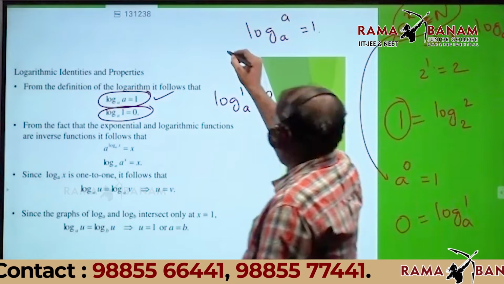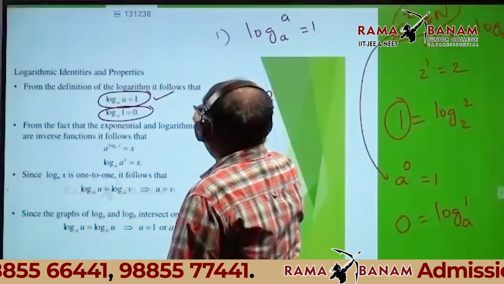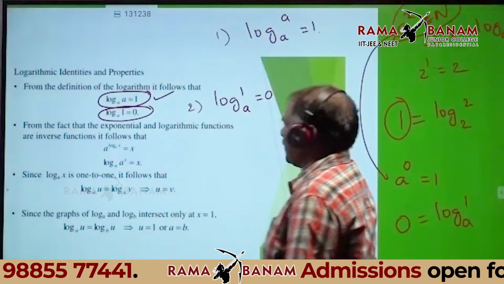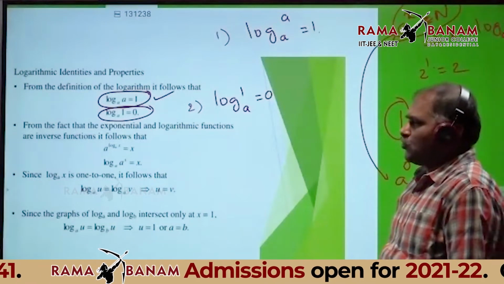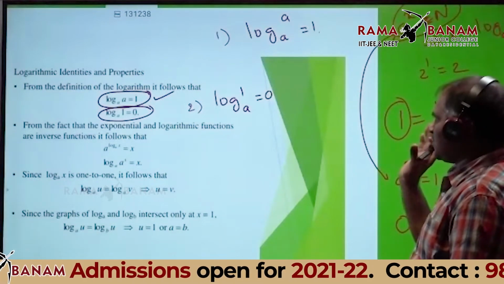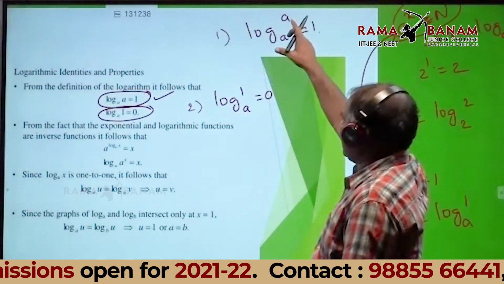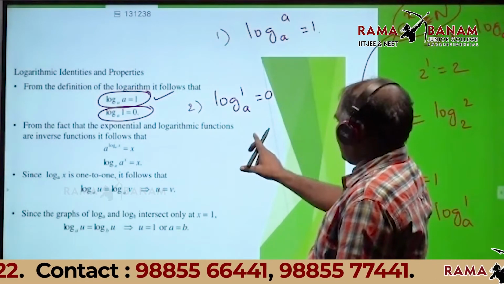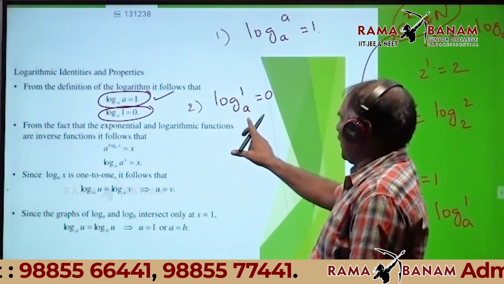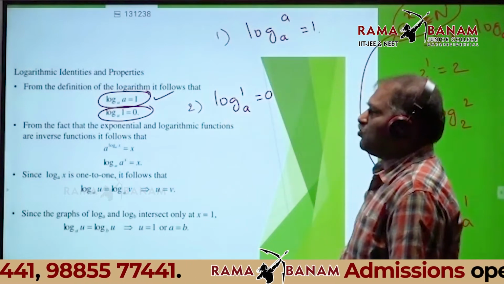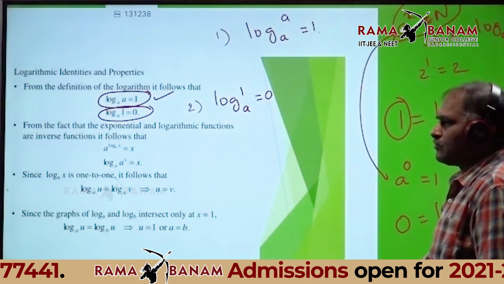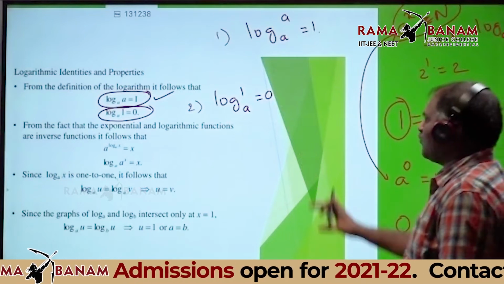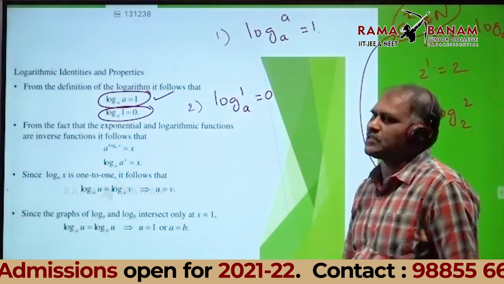This is called the first property, and this is called the second property. No need of statements, just note down. Log A base A is equal to 1. Second one, log 1 base A is equal to 0.